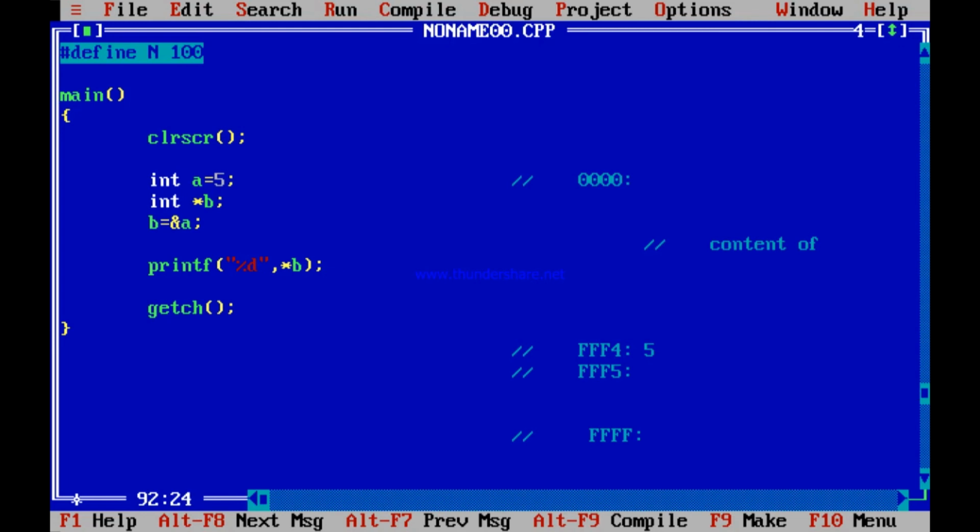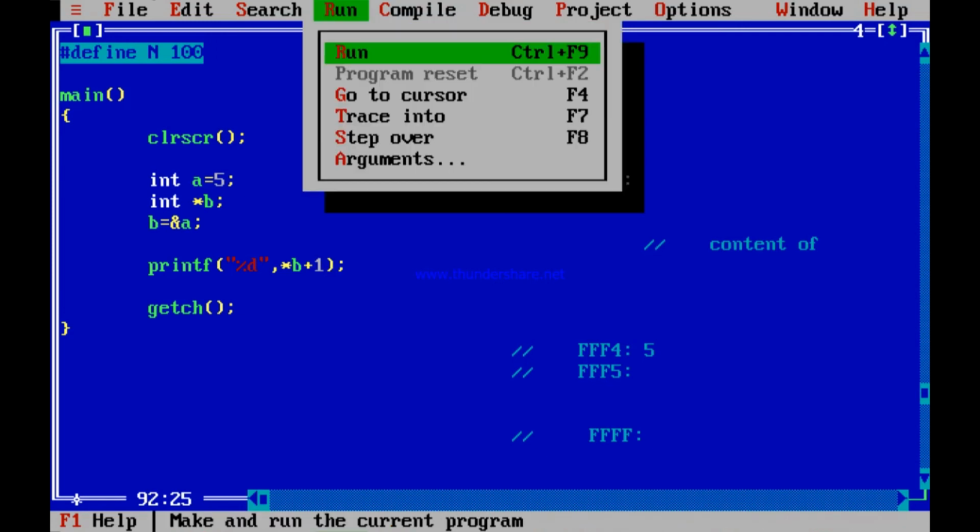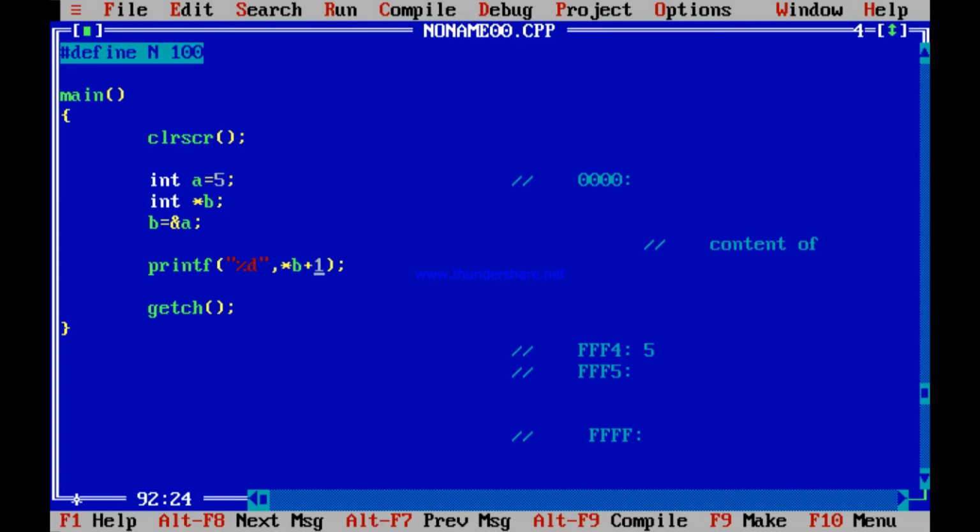Achha, what if I write star B plus 1? Star B, it is 5. So 5 plus 1, what should it print? It should print 6. It is a decimal number, so I printed using %d. Check out, is it right? So see, 6. Star B is 5. B is FFF4. Star B is content of FFF4. Content of FFF4 is 5. 5 is a decimal number. Plus 1. 6 is another decimal number.